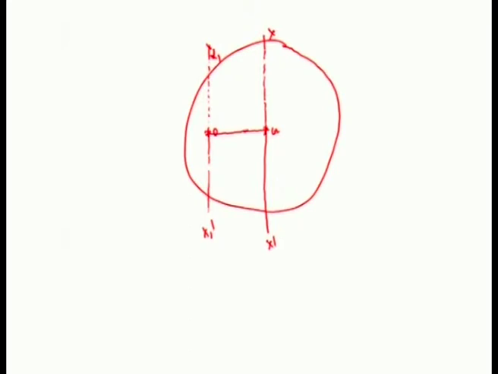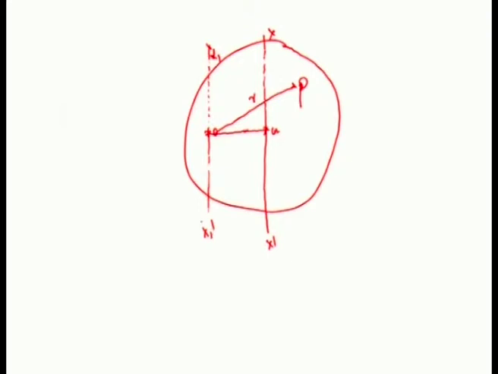Here the body is divided into so many particles of mass m. Let me take a point P which is at a distance r from O. As I told you, x1 dash is the axis passing through O.